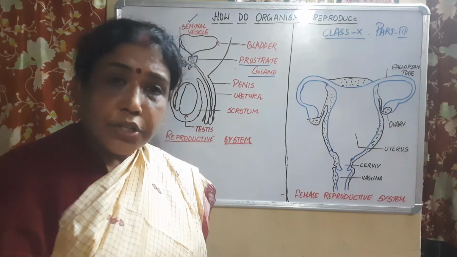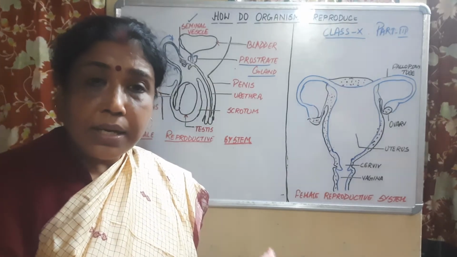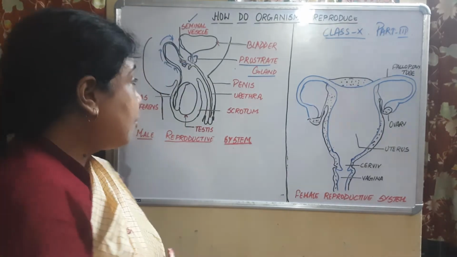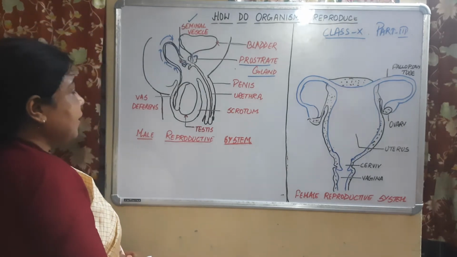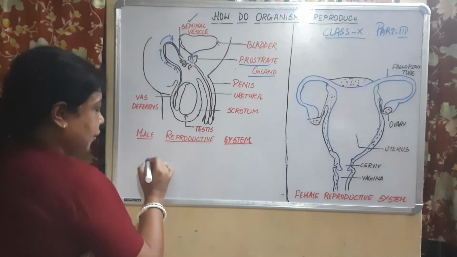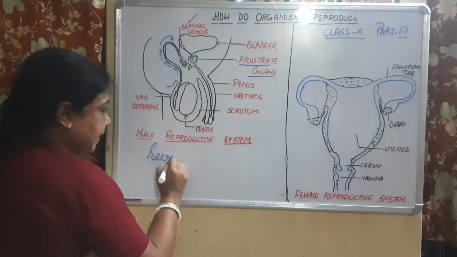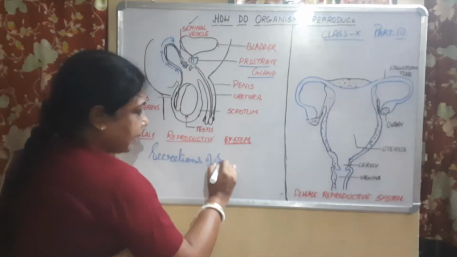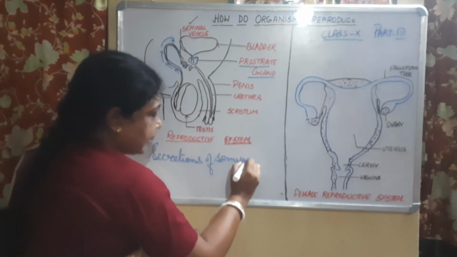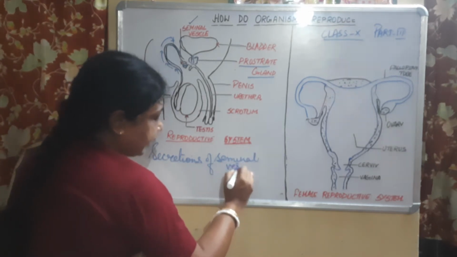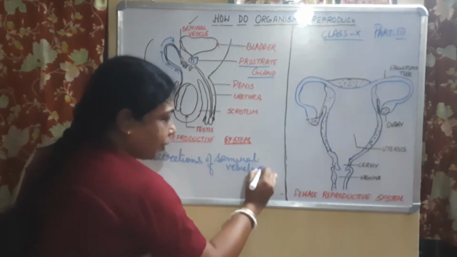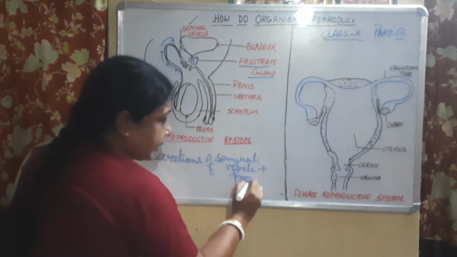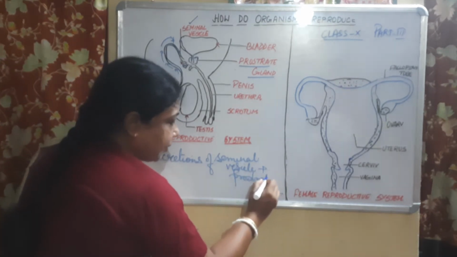They are not functionless, they are functional. And what is their function? The secretions of the seminal vesicle and prostate gland, they give out certain secretion.